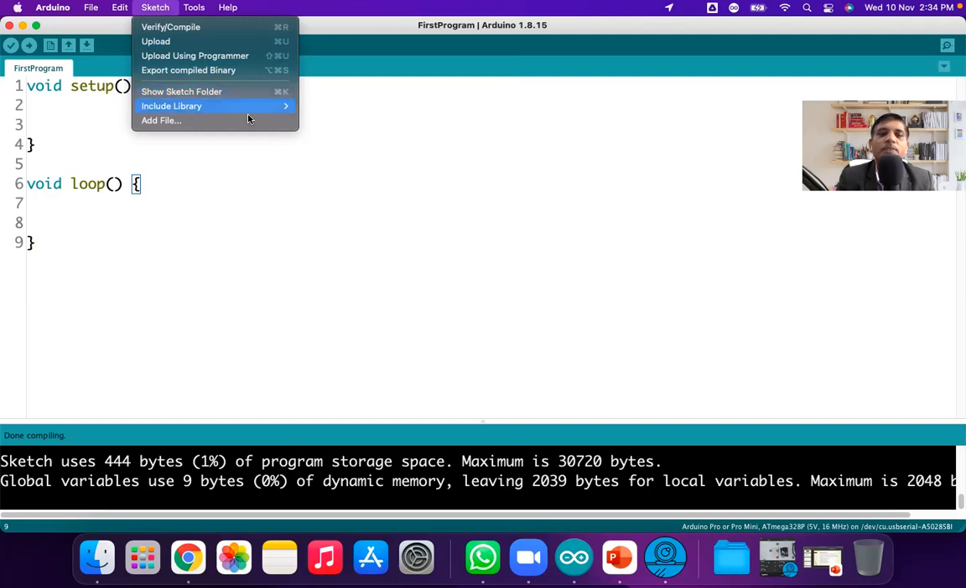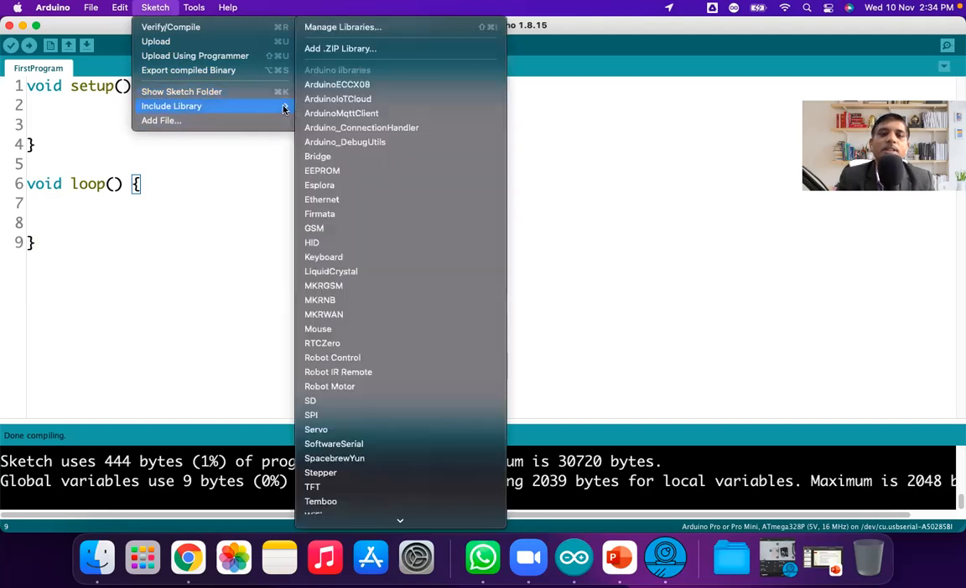Next one is include library. This is a very important one regarding including external libraries. Now, what is a library? A library is a pre-written program. It is already written by some other developers, and if you want to use that program as it is in your program, you can import that library in your Arduino IDE.